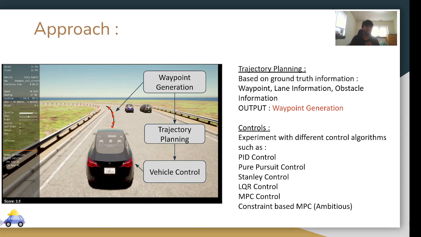Based on the trajectory states, can I use different control strategies to satisfy my trajectory? What I want to experiment with is different control algorithms, which include PID control, pure pursuit, Stanley, LQR, MPC, and constraint-based MPC.